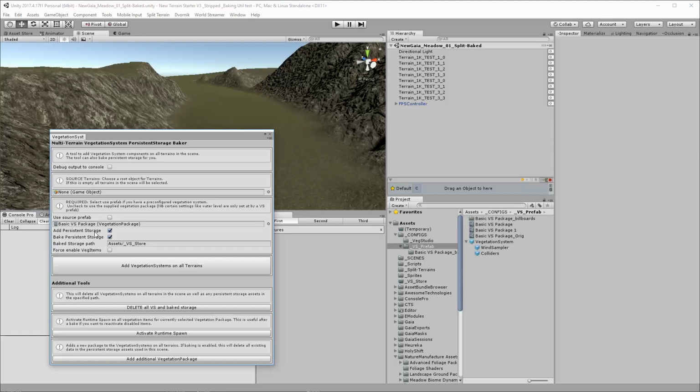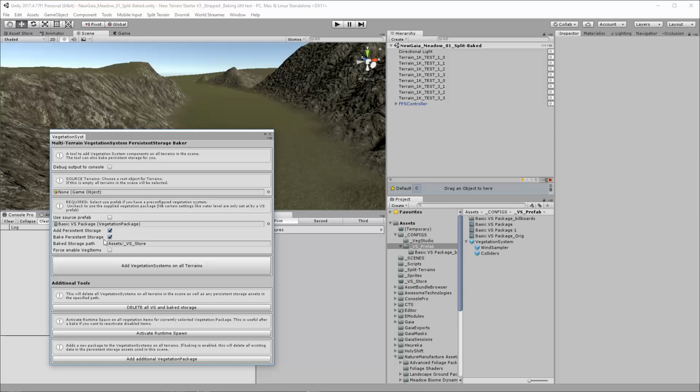I want to add persistent storage. This is the whole point of my tool. It's intended for anyone who's going to add that using either Sector or World Streamer. And I want to bake the vegetation into persistent storage packages so that they get loaded in quickly and efficiently as the tiles load. So I'm going to add a persistent storage. Yes, I do want that.